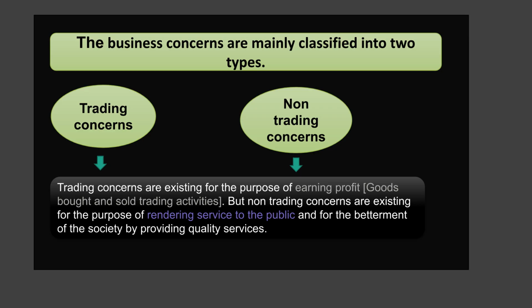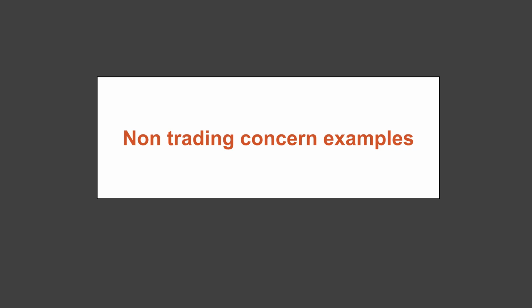Business concerns are mainly classified into two types: trading and non-trading. Trading concerns aim to earn profit through buying and selling goods. Non-trading concerns exist to render service to the public and for the betterment of society by providing quality services. Let's now look at some examples of non-trading concerns.